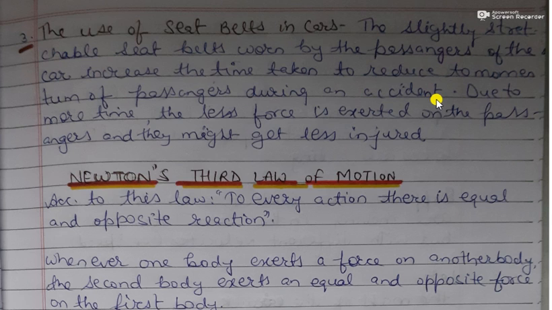In a car accident, a fast running car stops suddenly. Due to this, the large momentum of the car is reduced to zero in a very short period of time. These stretchable seat belts increase the time taken and thus reduce the force acting on the passenger, and due to less force they might not get much injured.